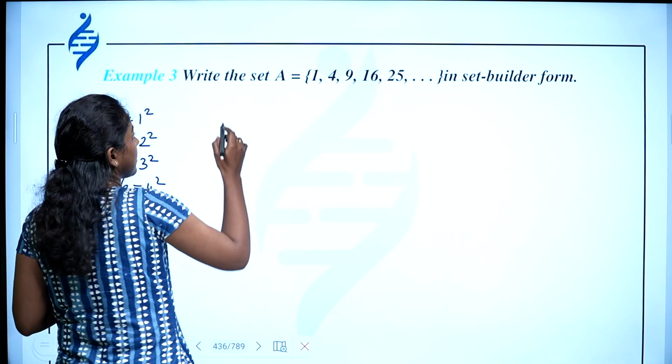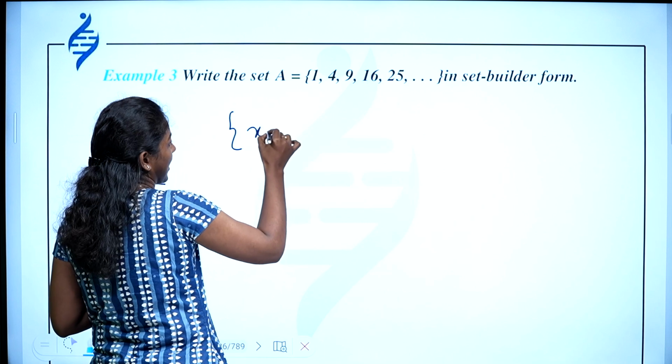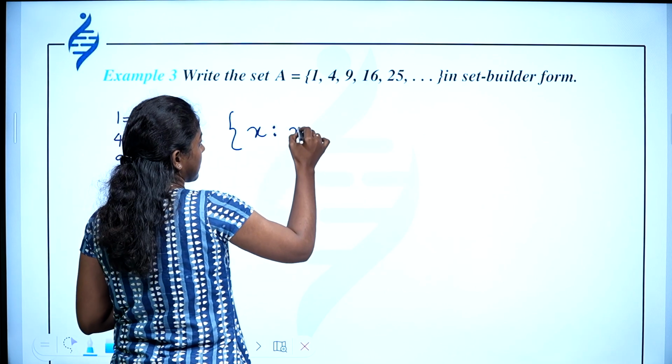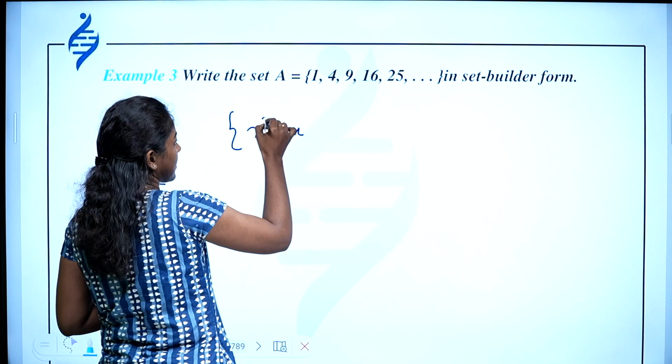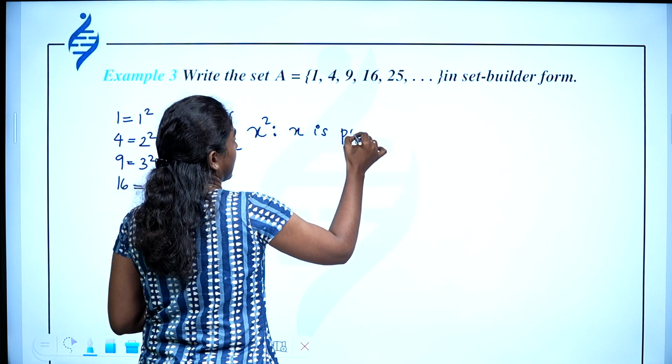So you can write the set builder form as: set of all x square such that x is a positive integer.